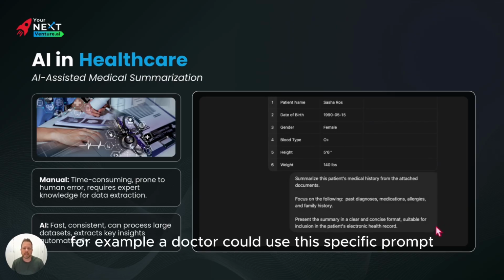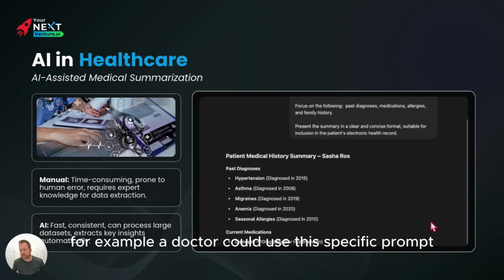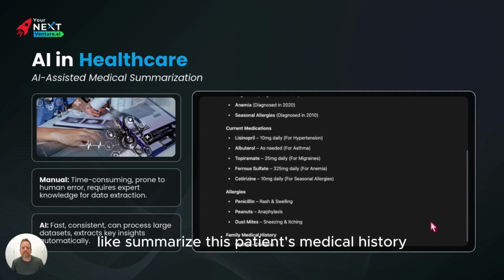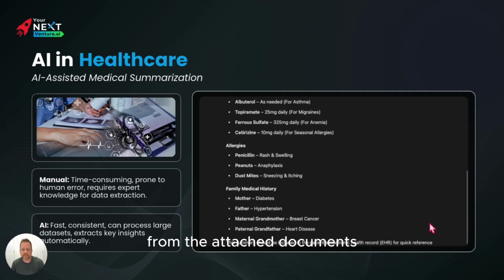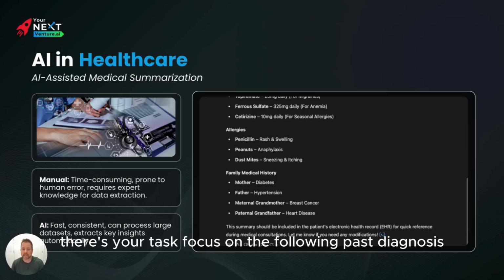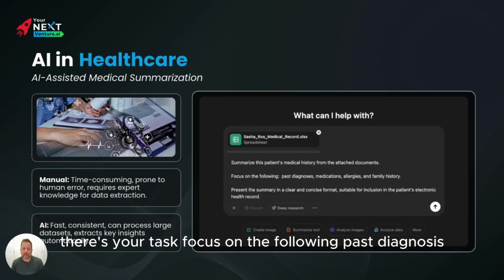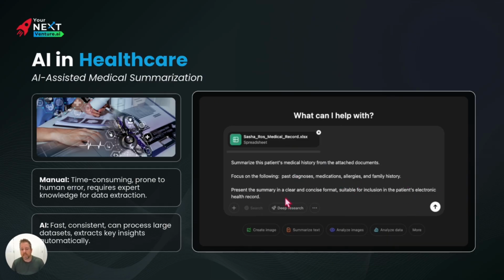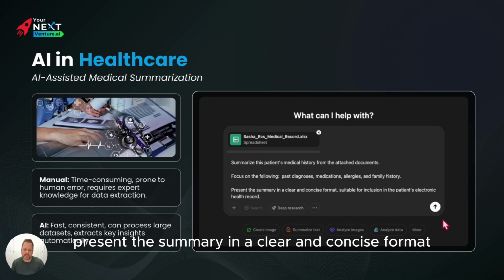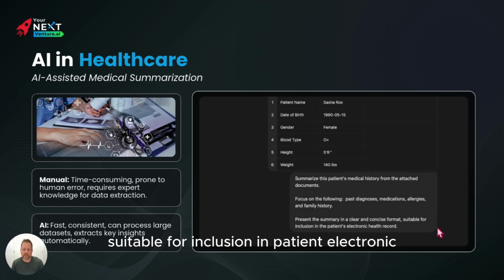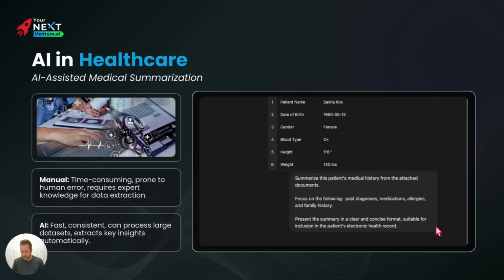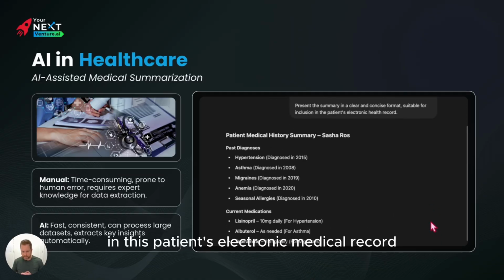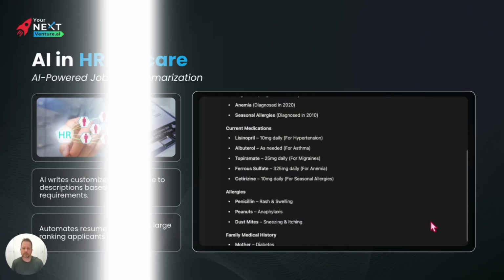For example, a doctor could use a specific prompt like, summarize this patient's medical history from the attached documents. There's your task. Focus on the following: past diagnosis, medications, allergies, and family history. Details. Present the summary in a clear and concise format suitable for inclusion in this patient's electronic medical record. There's your format.